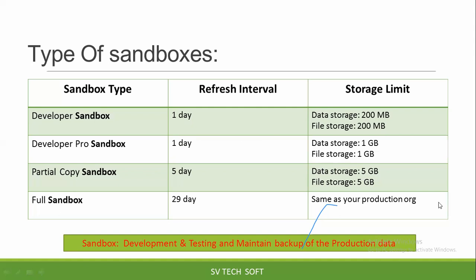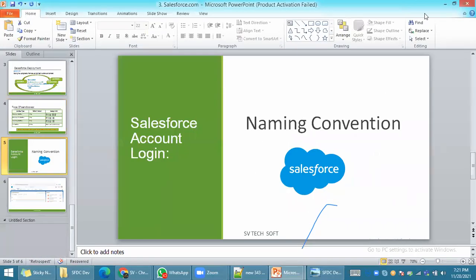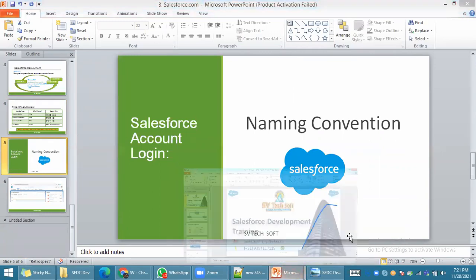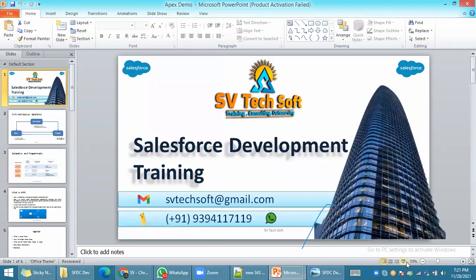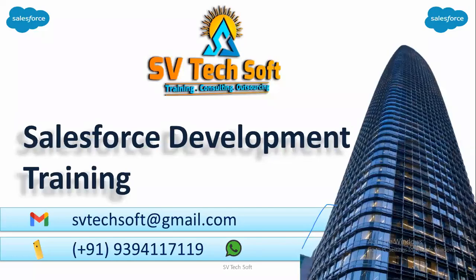Now coming to our regular development sessions. Our regular class will be Salesforce development. Now this training is for Salesforce development. So far, I have given an overview: What is Salesforce? How many editions are there in Salesforce?